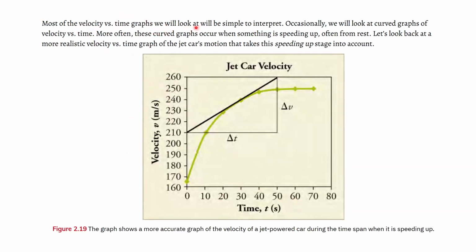Most of these graphs will be simple to interpret, but occasionally we will look at curved graphs of velocity versus time. More often, these curved graphs occur when something is speeding up, often from rest. Let's look back at a more realistic velocity versus time graph of the jet car's motion that takes this speeding up stage into account. If you're a jet-powered car, you're accelerating pretty quickly.